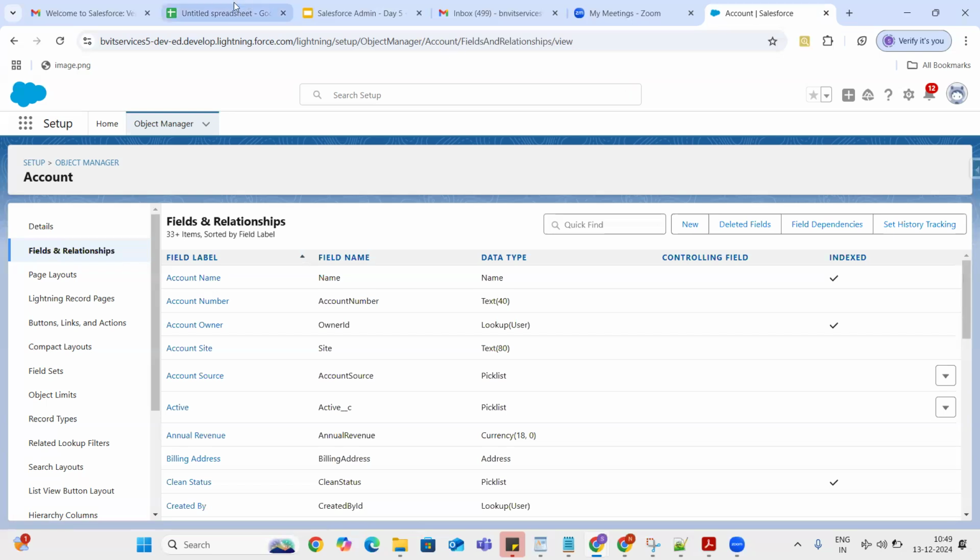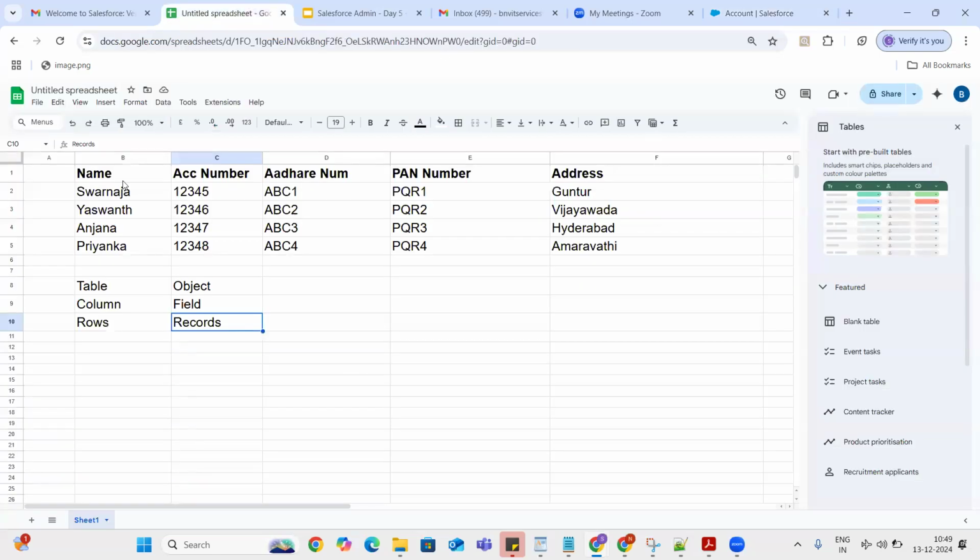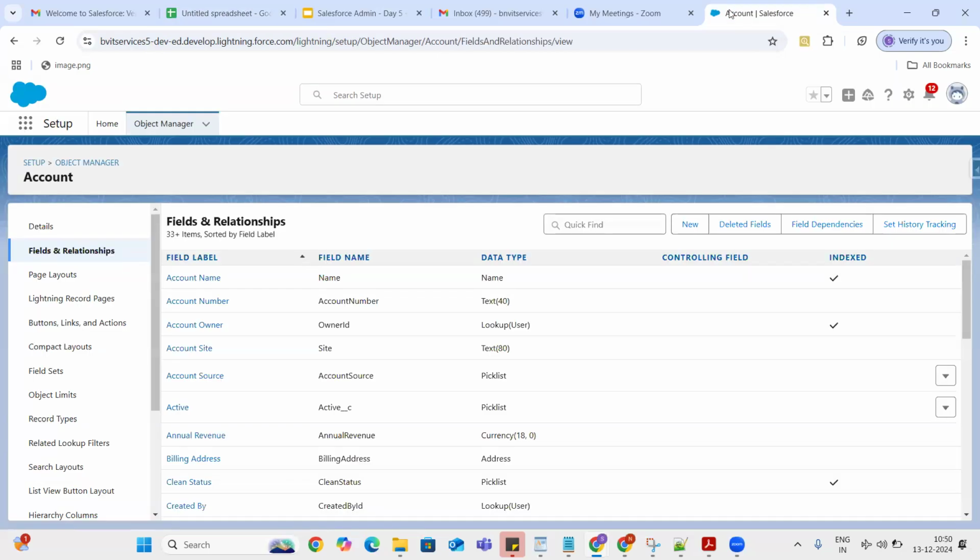For example, inside a table we have a name column, account number column, Aadhaar number, PAN number, address. In the same way, in the accounts table they have account name, account number, account owner, account site, or if you want to store any other information. These are the standard things they have provided.